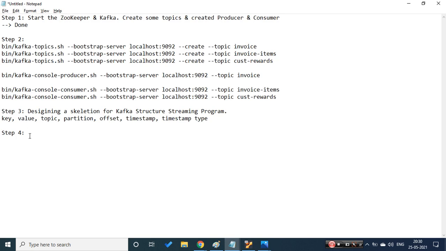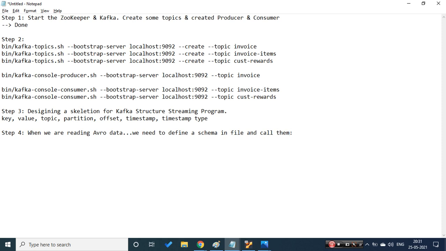Okay, let's do that. There is one more important point which I need to discuss over here. When we are reading Avro data, we need to define a schema in a file and call it.